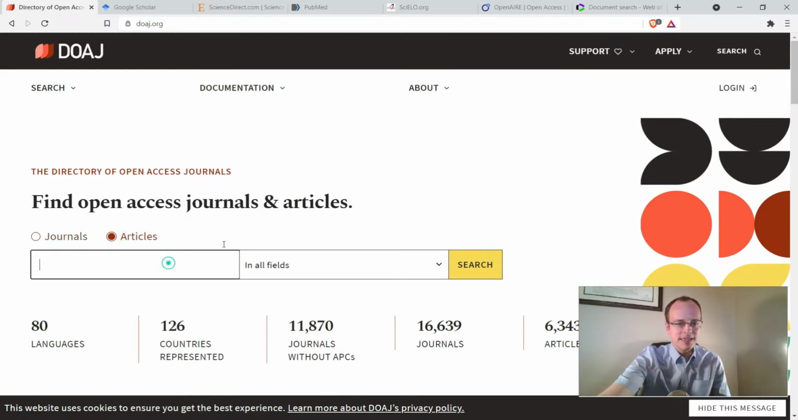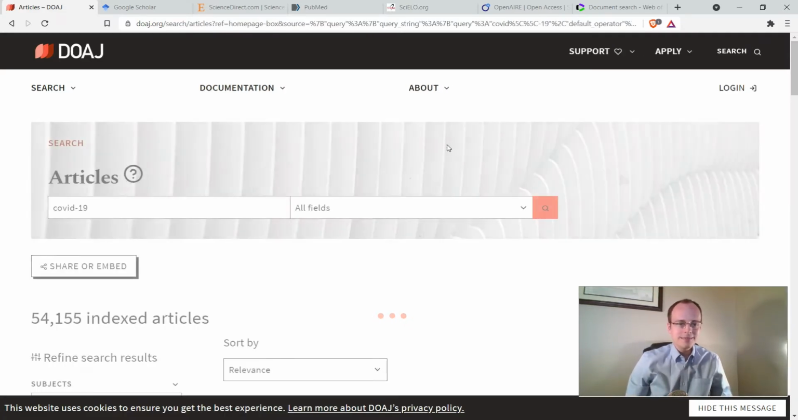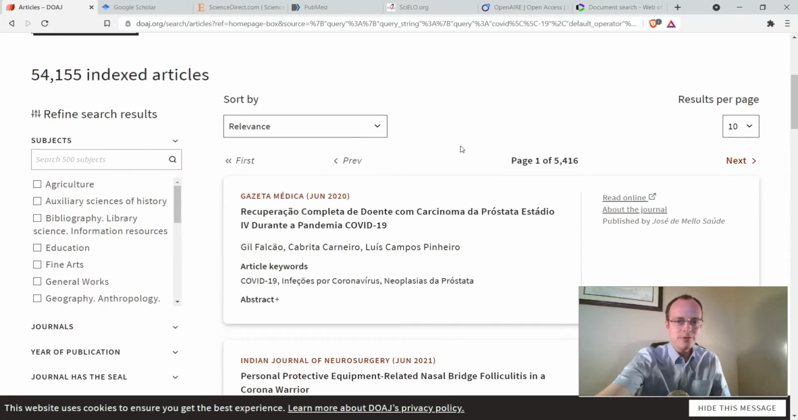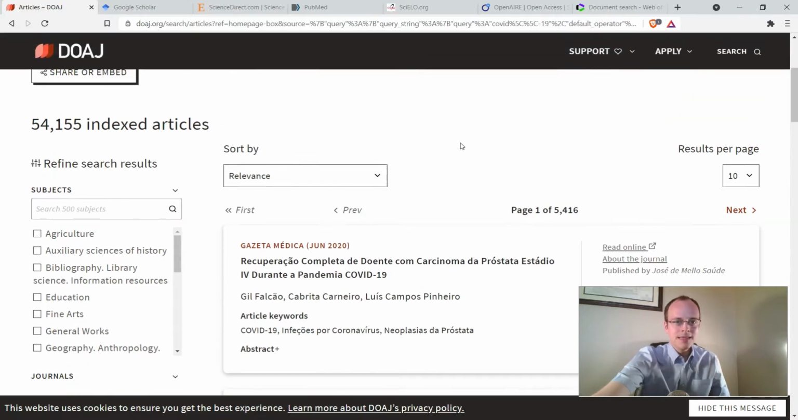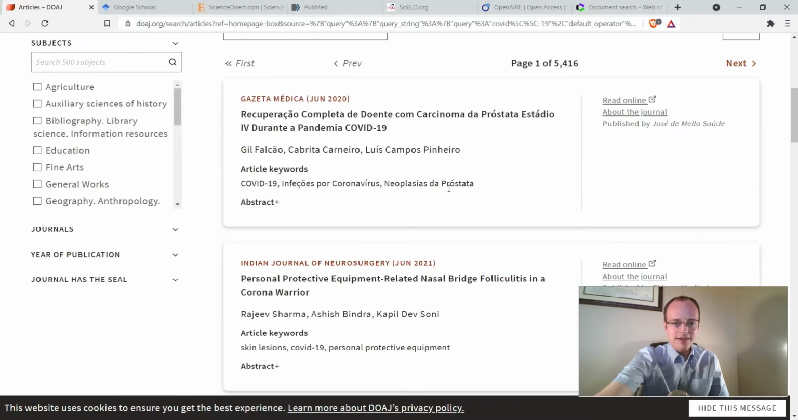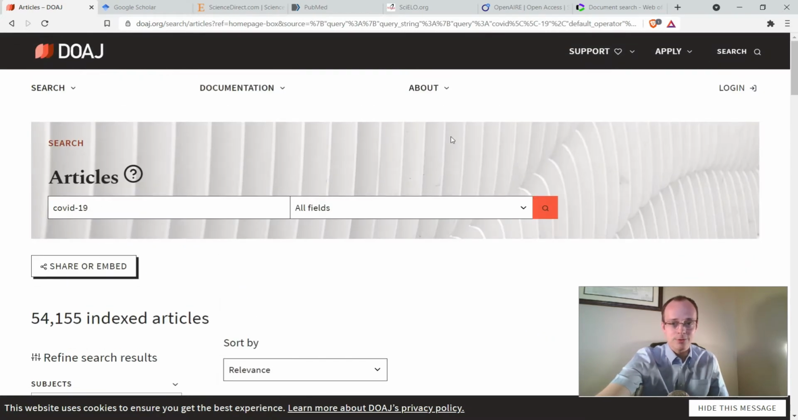Let's take something of relevance right now, and let's look for COVID-19. If we do a search for it, here we see around 54,000 articles to get an idea, and we'll use that as sort of a comparison for each of the databases that we'll check out. DOAJ is great because, in general, the articles that you'll find here are open access, meaning that you can link directly to the journal and read them without having to pay anything or needing any sort of subscription. So it's a great place to get started.